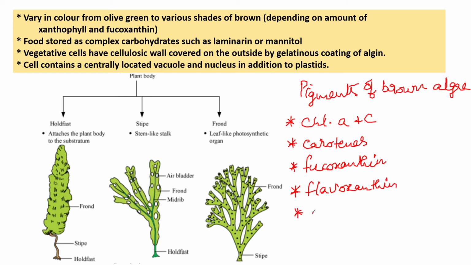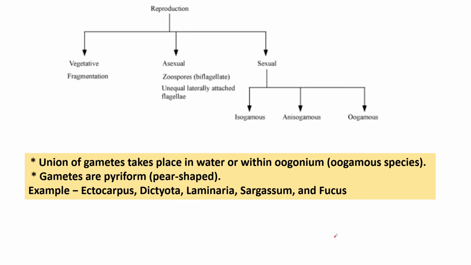Next one is violaxanthin. And the next one is lutein. These are the pigments of brown algae.